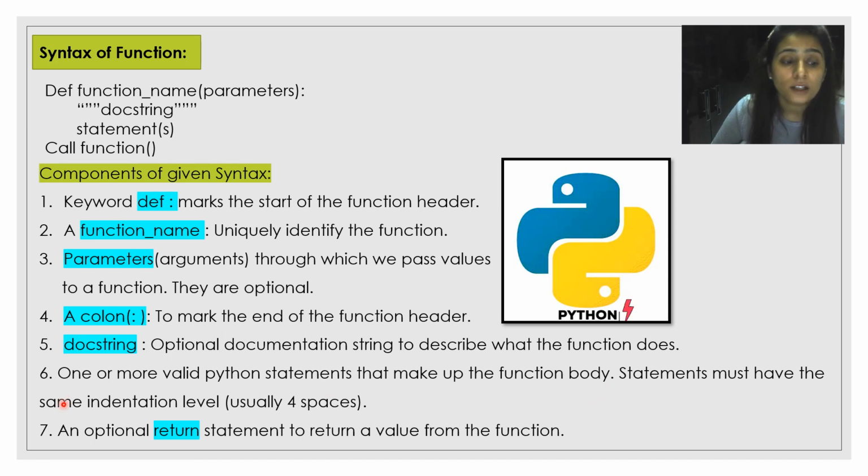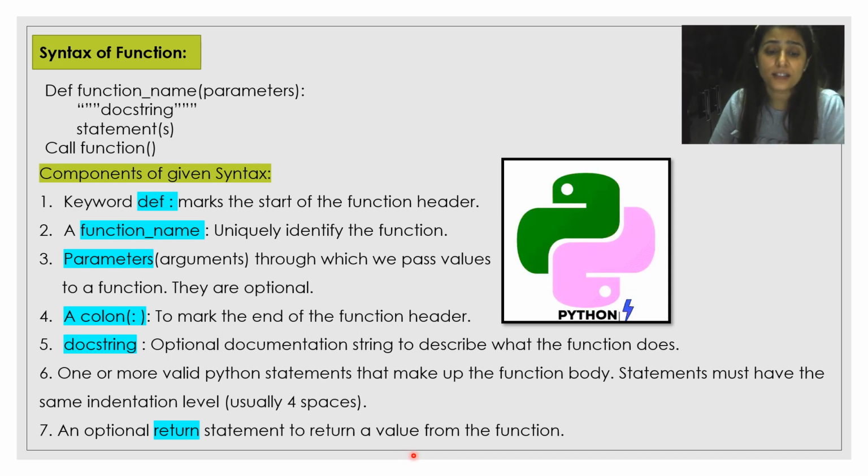These are statements that have the same indentation level. Usually they use 4 spaces. You can see here the indentation before the statement. See, an optional return statement is also there, which is used to return a value from the function.